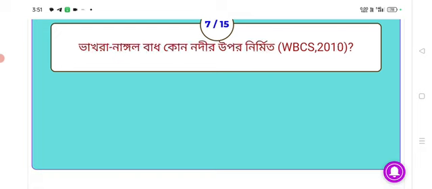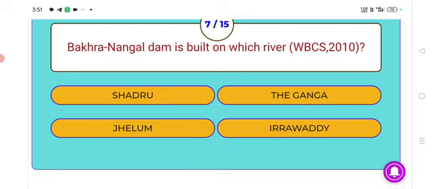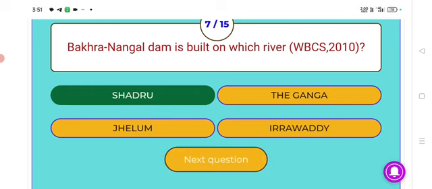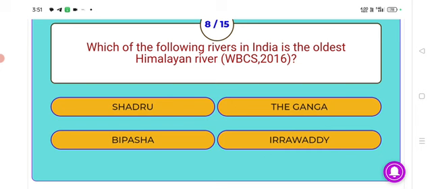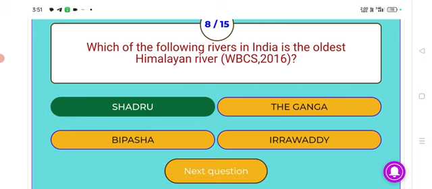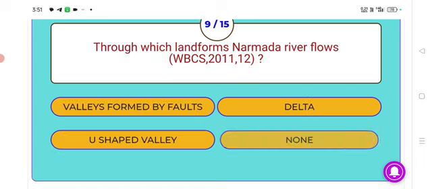Next, Bhagranangal Dam is built on which river? Answer, Sotadru. Bhagranangal Dam is built on the river Sotadru. Next, which of the following rivers in India is the oldest Himalayan river? Answer, Sotadru. Next, through which landforms Narmada river flows?